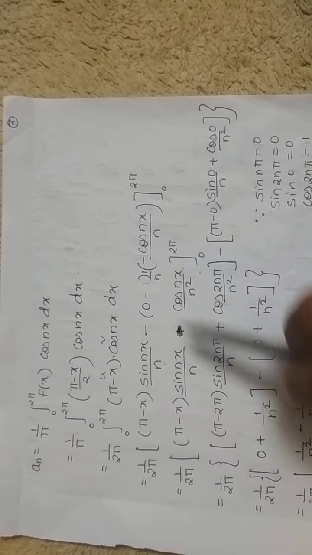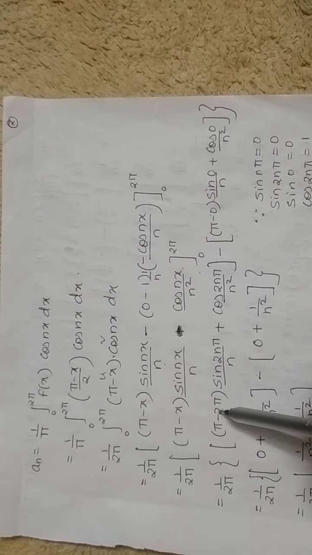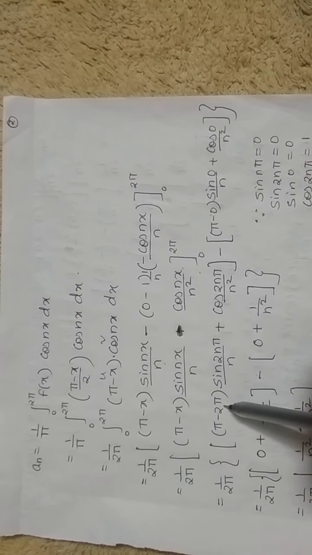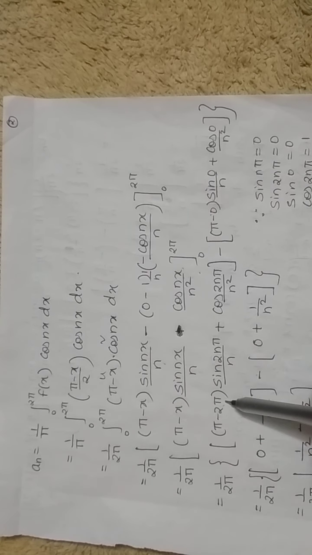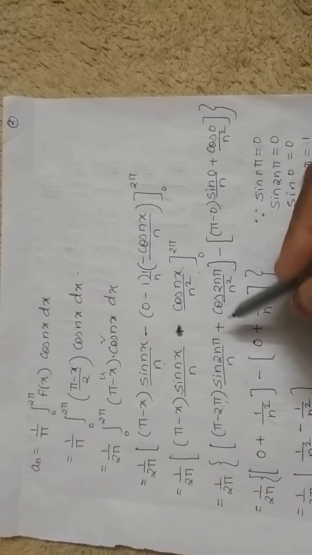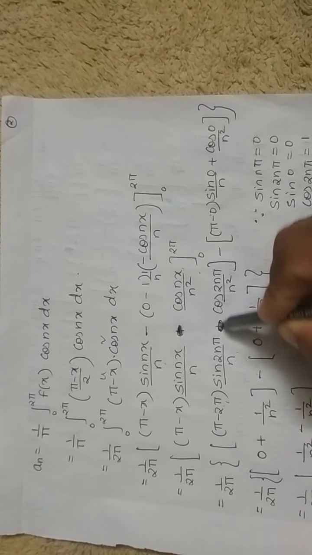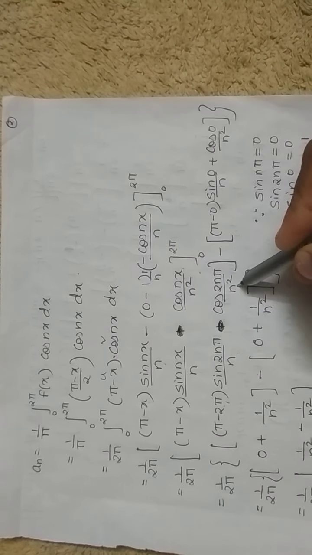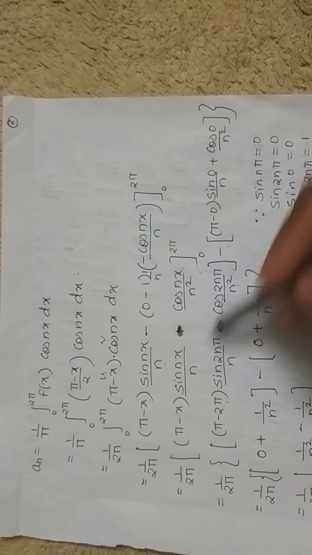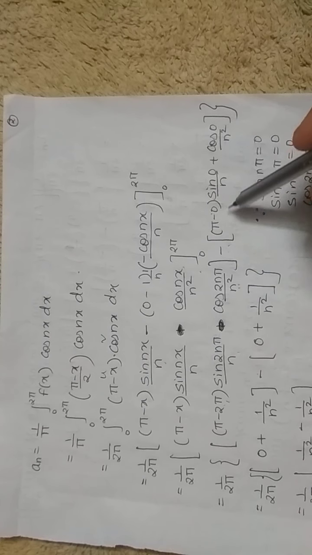Now substitute upper limit minus the lower limit. What is the upper limit? 2 pi. So wherever x comes, substitute 2 pi. So pi minus 2 pi, sin 2n pi upon n, minus cos of 2n pi upon n square, minus the lower limit.